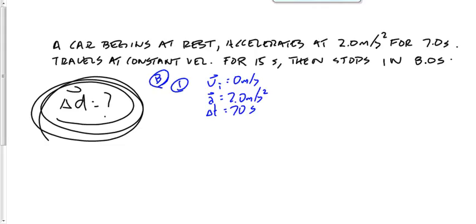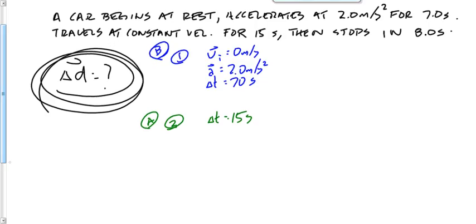Stage 2, down here, we're going to say that that's a constant velocity stage. So that's going to be a group A problem. And all we know in stage 2 is that the time interval is 15 seconds. And in stage 3, this is where it's slowing down, decelerating. So that's going to be a group B problem as well, where we're going to use those 5 group B equations. We know that my time interval is 8 seconds. And again, that seems like that's about all I know there.